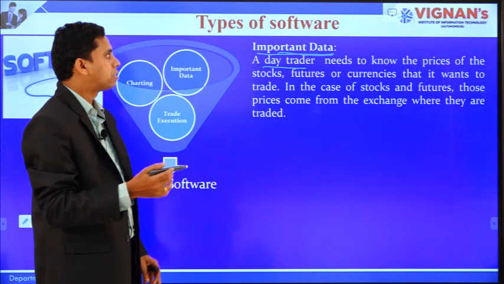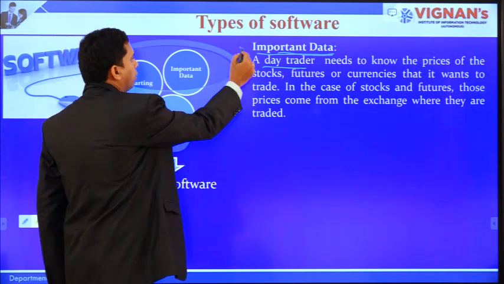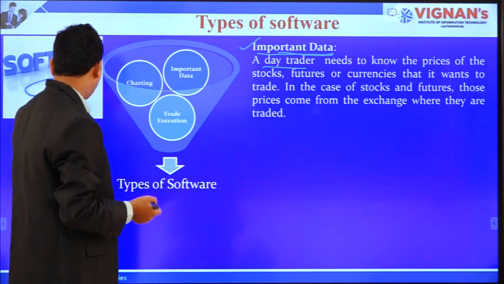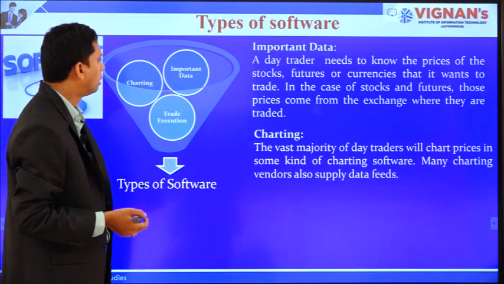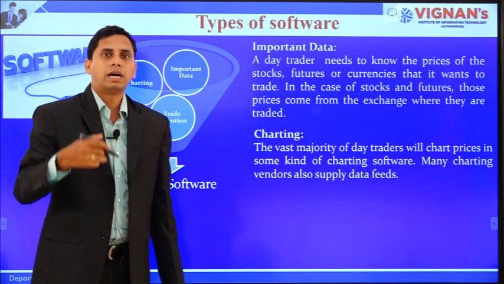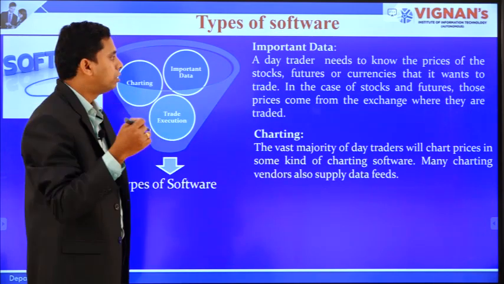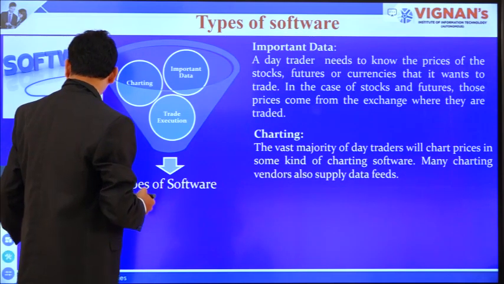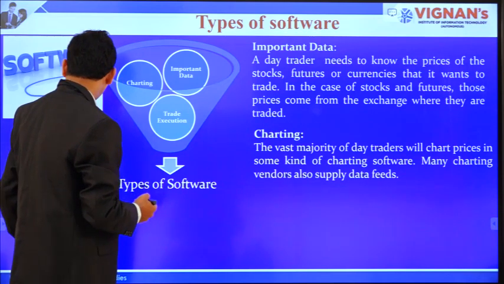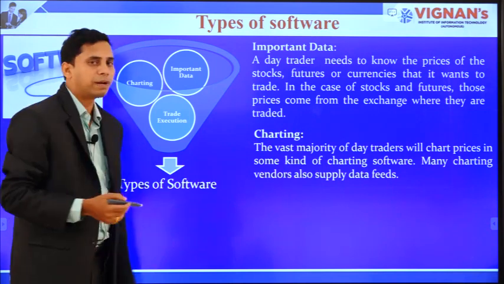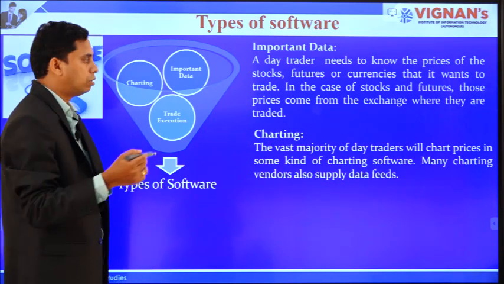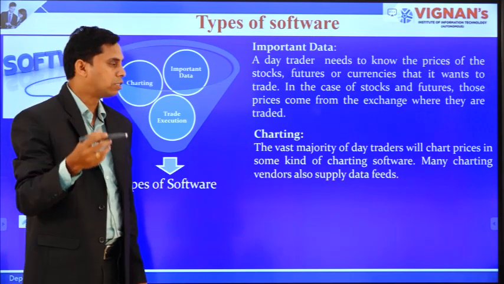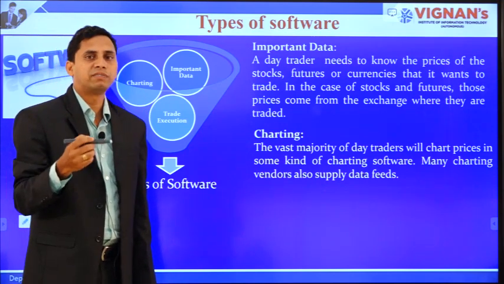That is why this data is very important for the traders for further purposes. The next one is charting. Another important parameter for using the trading software is charting. Charting means simply that the share prices fluctuate in the real market, and these fluctuations are shown in the form of a chart.